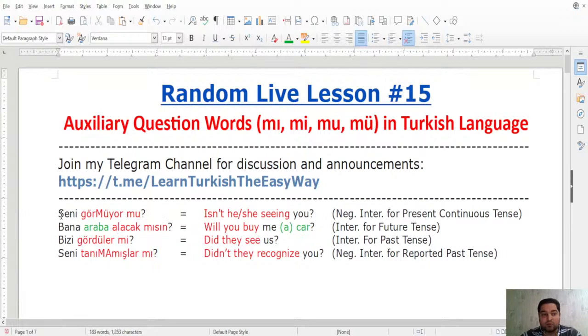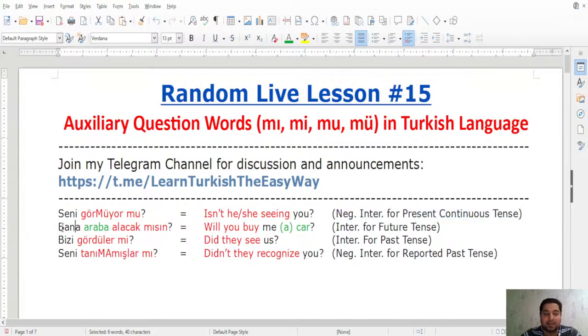So look at these four sentences here as examples. The first sentence, seni görmüyor mu? Isn't he, she seeing you? That is a negative interrogative sentence for present continuous tense. And therefore, we normally have either an interrogative sentence or a negative interrogative sentence, where we can use mı, mi, mu, mü question words. So here is an example of a negative interrogative sentence for present continuous tense.